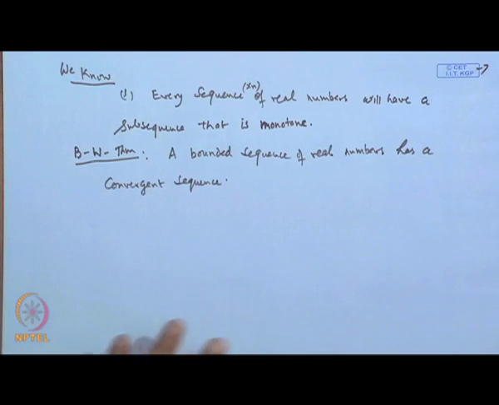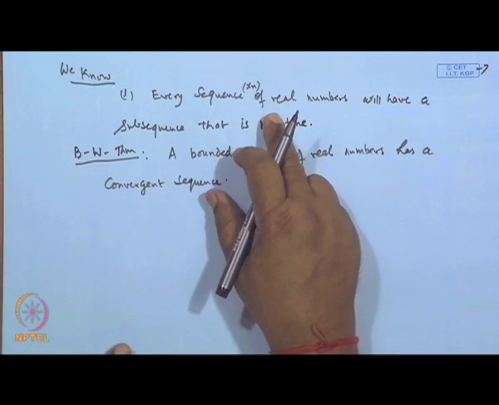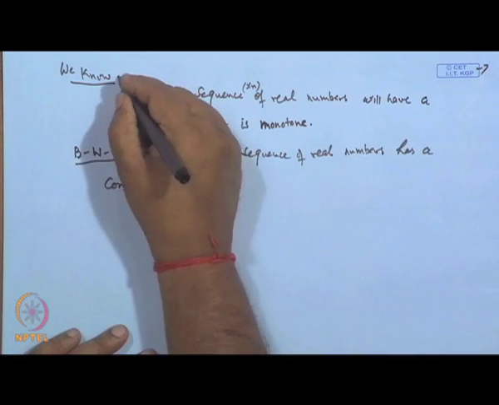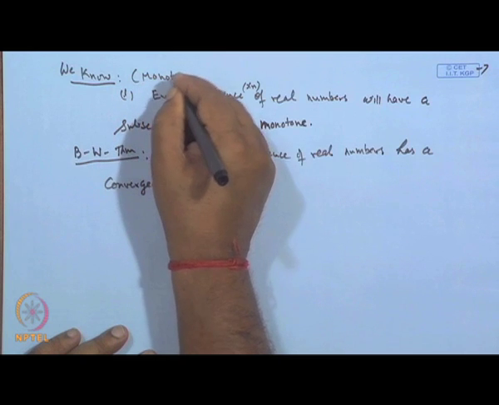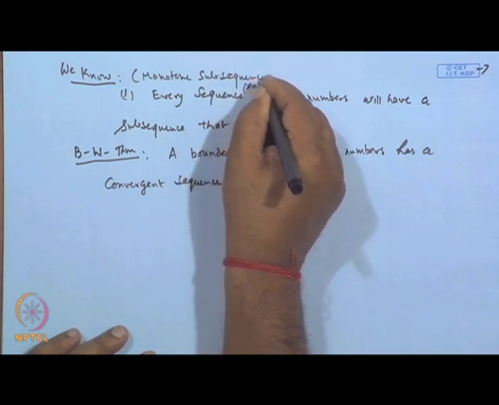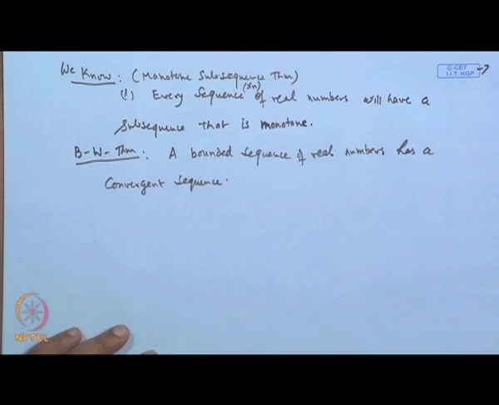So, both these results, the monotone subsequence theorem and the Bolzano-Weierstrass theorem, though they give a rough idea about some of the subsequences, do not give the total idea about the entire sequence.